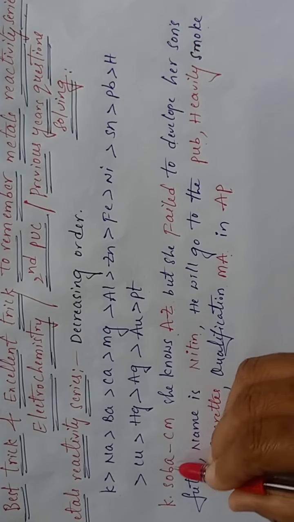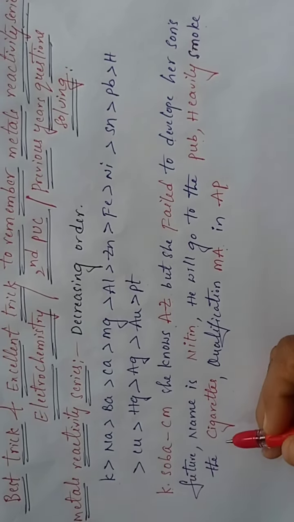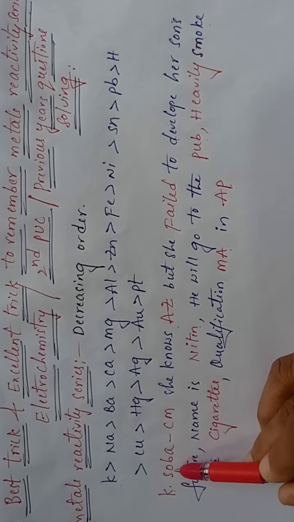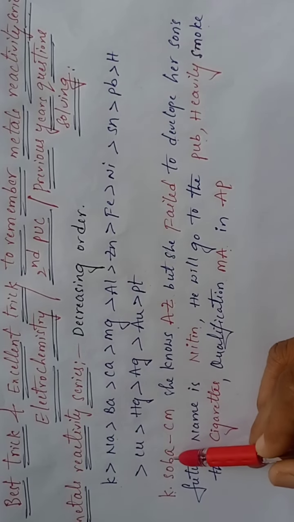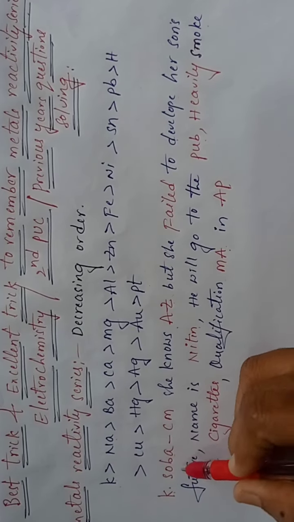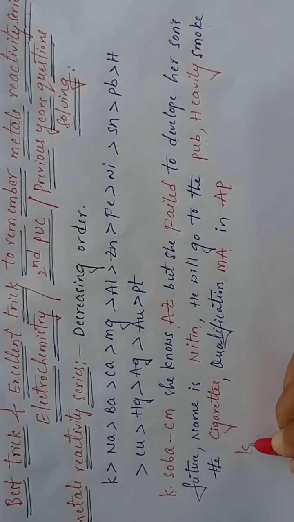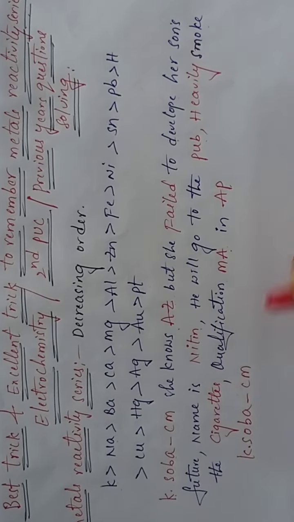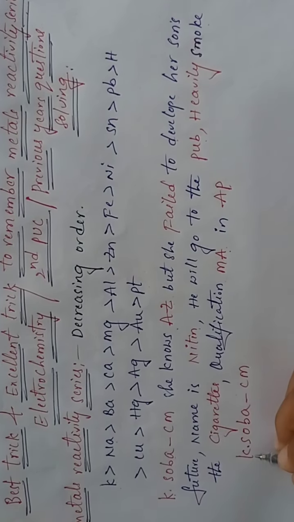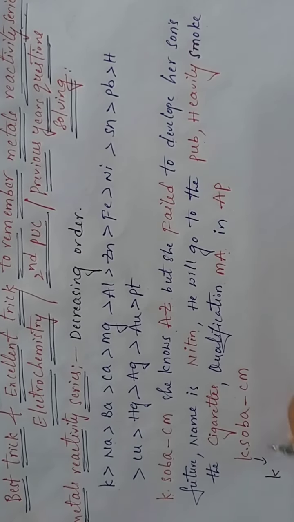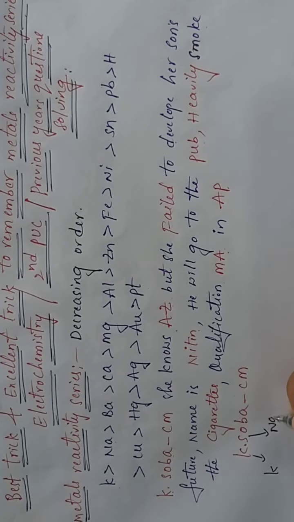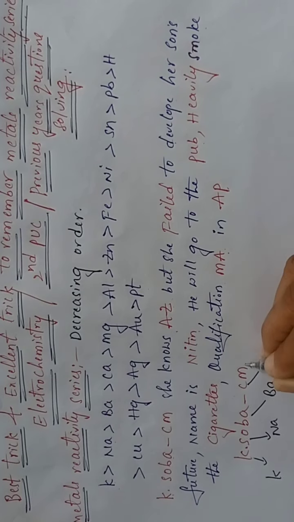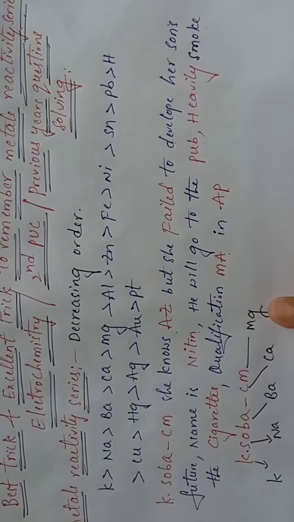K Shobha CM: the red letters I take separately. K indicates potassium, So indicates sodium, Ba indicates barium, C indicates calcium, M indicates magnesium. Are you following till here?